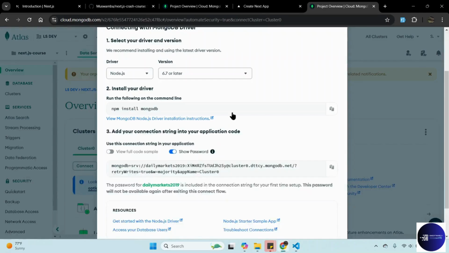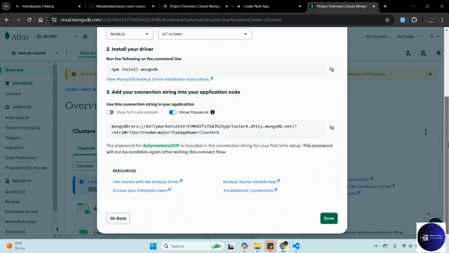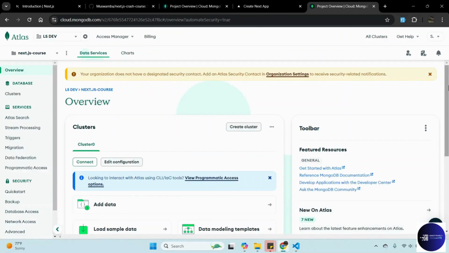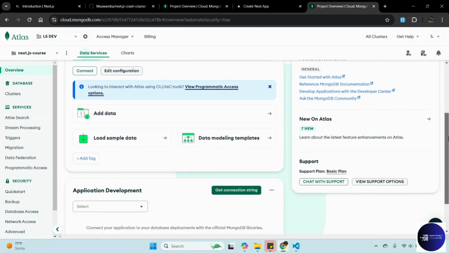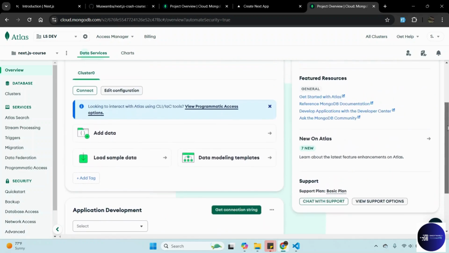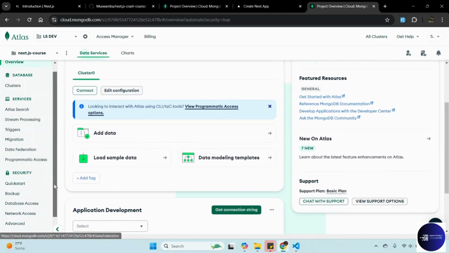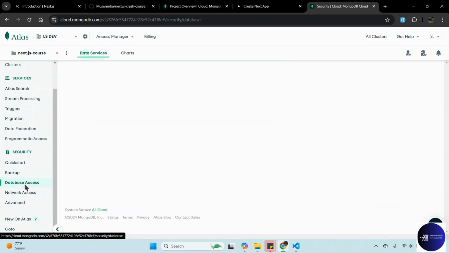So if you go back to our MongoDB site, you can see that we have this one. Just click on done. Okay, so one more thing you can do is go here to database access.